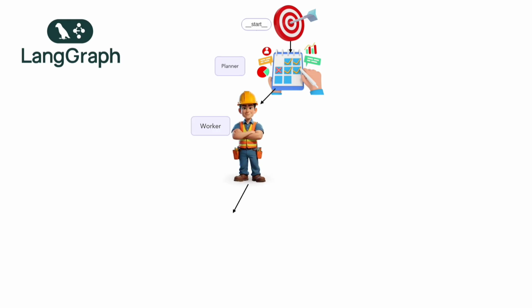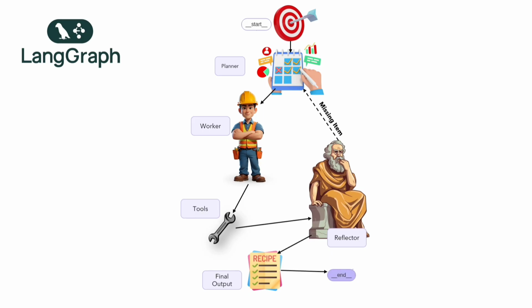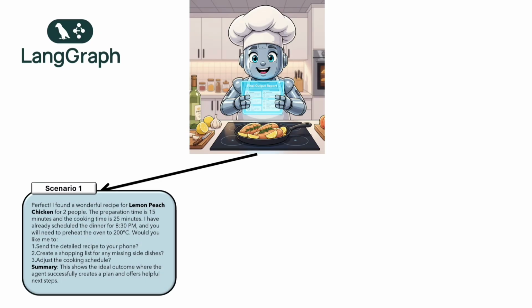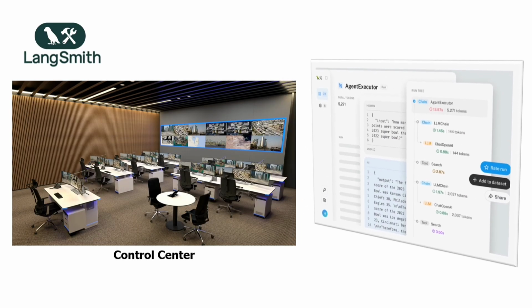The flow then transitions to the worker agent, which invokes the necessary tools, such as performing an inventory check. The outcome of this action is evaluated by the reflector node, the critical decision-making hub. Based on the current state, such as a missing ingredient, the reflector can loop the flow back to the planner for a complete replan, instruct the worker agent to retry, or if the execution is successful, proceed to the final answer node. The final output of the agentic system is dynamic and adapts according to the conditions identified during the plan's execution. No agentic system is complete without robust observability, and to this end, the LangSmith platform complements the LangGraph ecosystem by serving as an integrated control center for the entire application lifecycle.